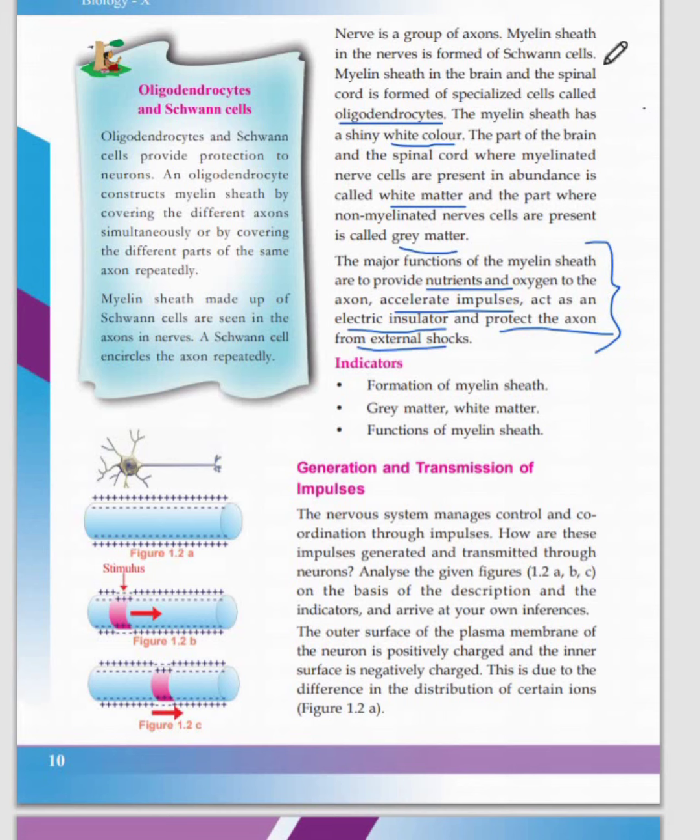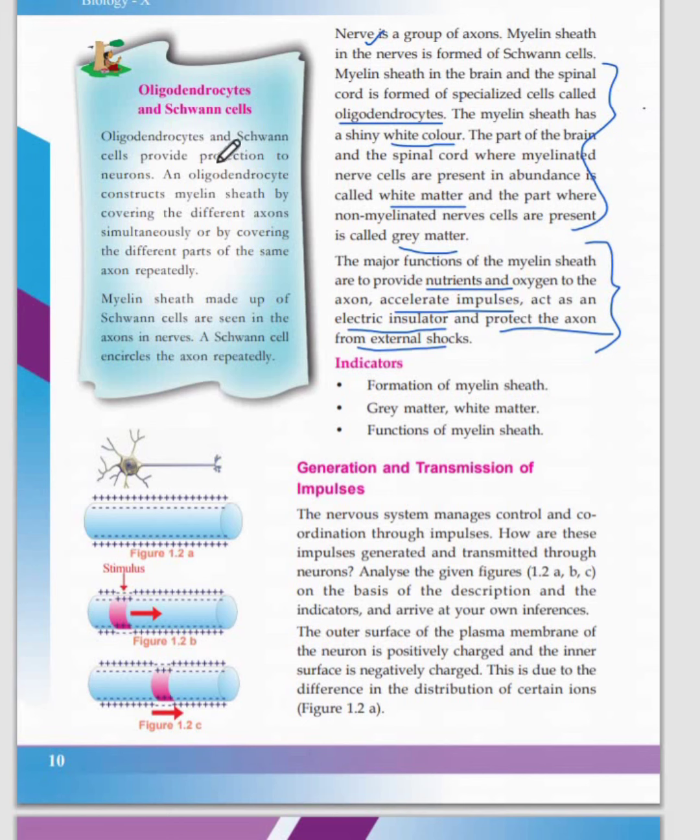You will study that in detail when you study the structure of the brain, but just understand that one nerve consists of a lot of axons, or a group of axons is called a nerve, and the axon of the nerve is covered with a lipid covering called myelin sheath, formed by Schwann cells. The myelin-covered part of your brain and spinal cord is called white matter, and it contains specialized cells called oligodendrocytes. The non-myelinated part of your brain is called gray matter. The function of the myelin sheath is providing nutrients and oxygen to the axon, speeding up nerve impulse transmission, acting as an electric insulator, and protecting your axon from external shocks.